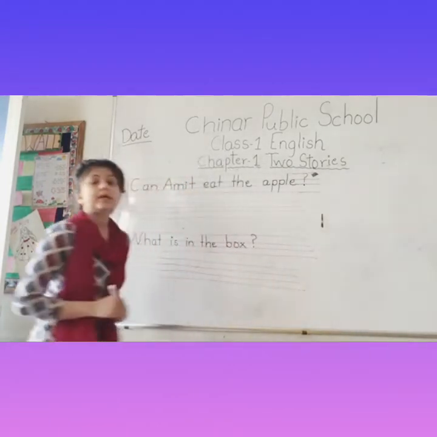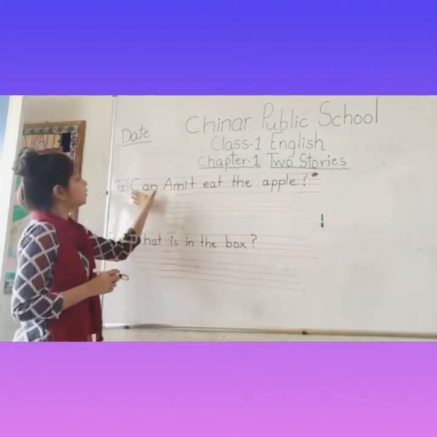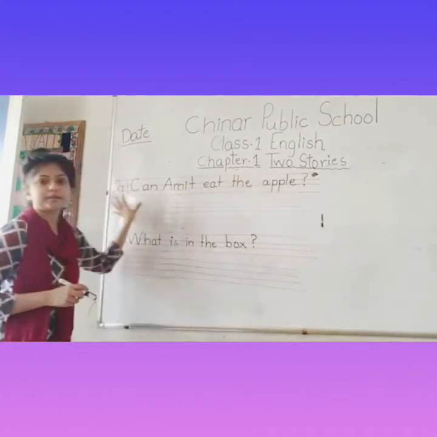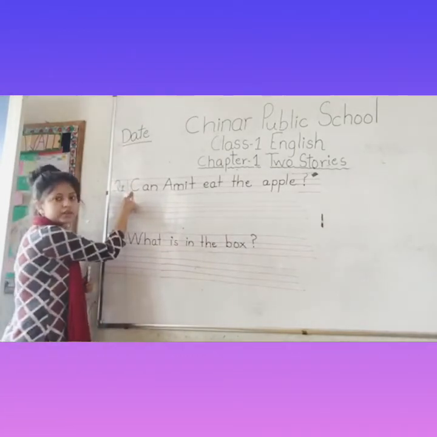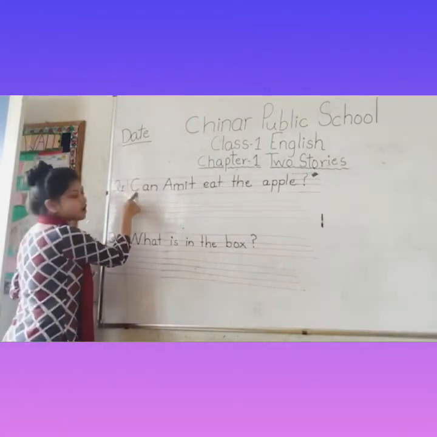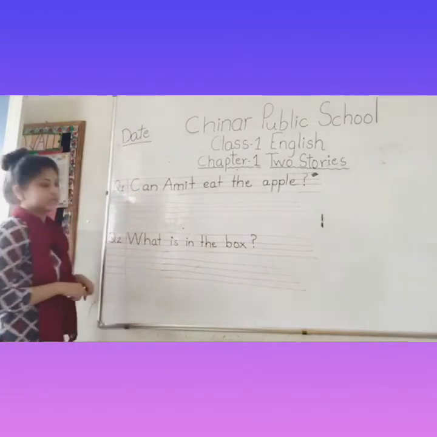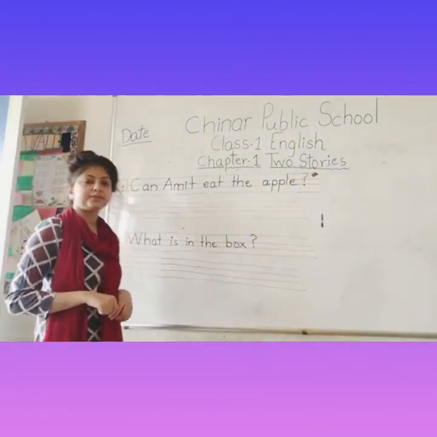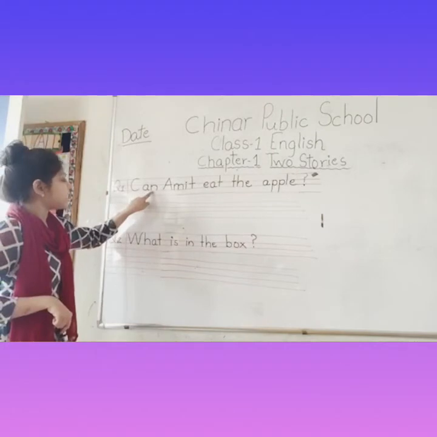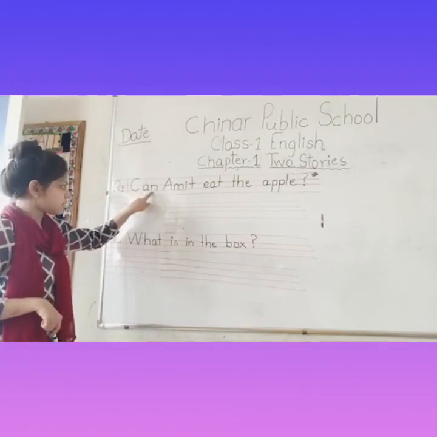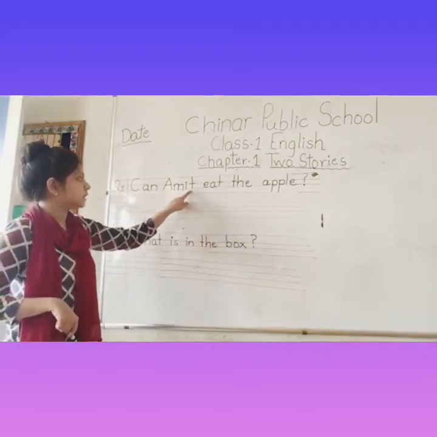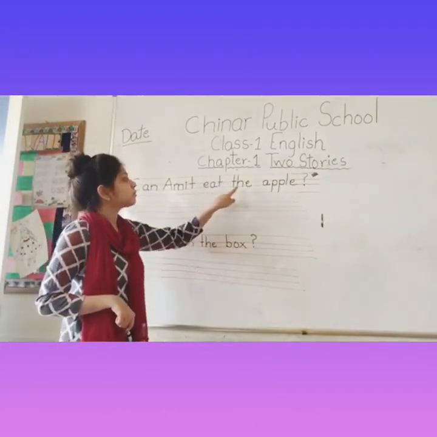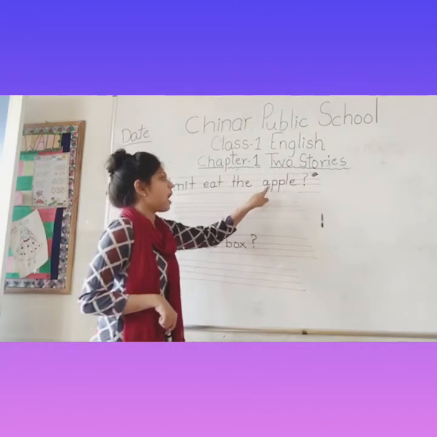Fine. Now, where you have to write this question? Just after the margin. Let's read the first question. Can Amit eat the apple?